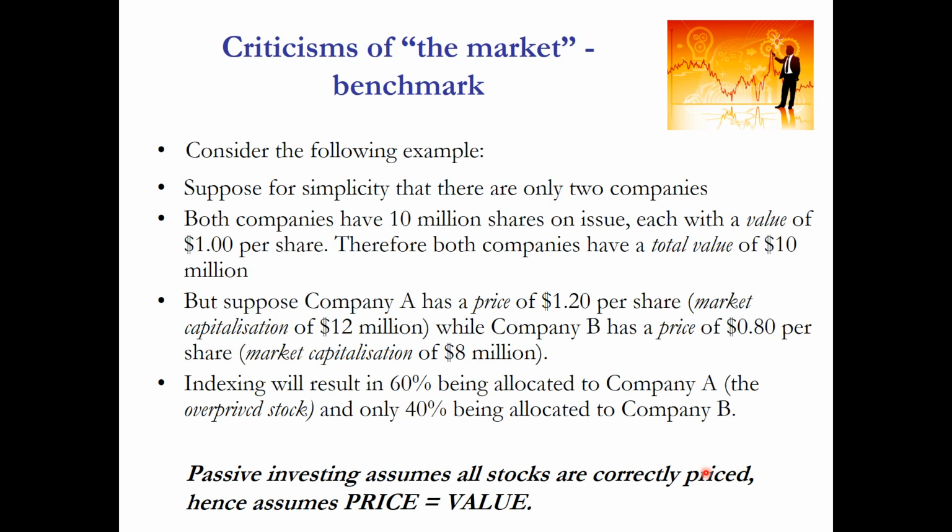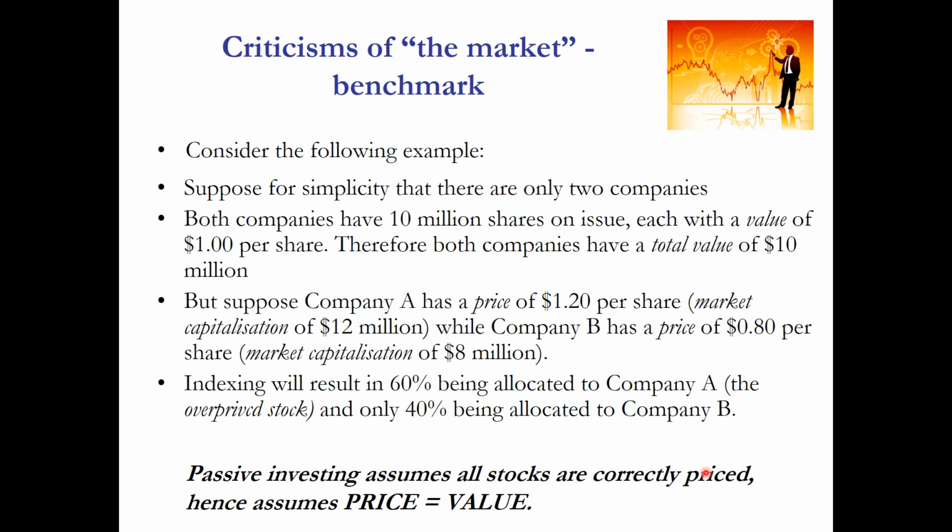Now, in this particular case, if we would market weight our portfolio, what we would do is weight them according to their relative market capitalization. So in this simple example where our market is just two stocks, the total market capitalization will be 20 million. In that case, we would have 12 over 20 million, or 60% investment, going to company A, and we would have 8 over 20 million, so we would have 40% investment in company B.